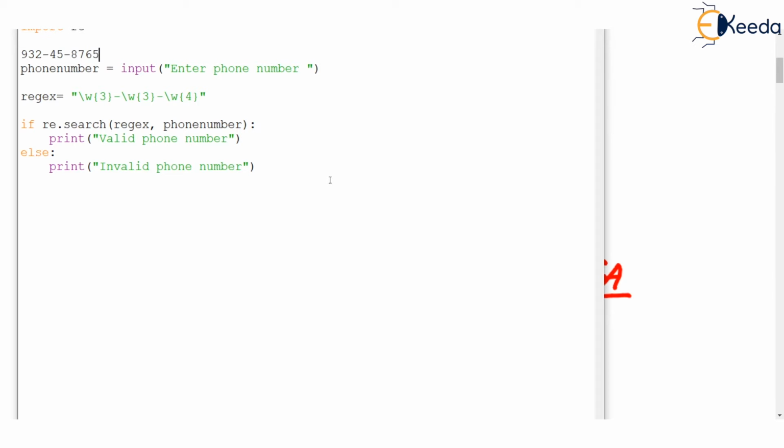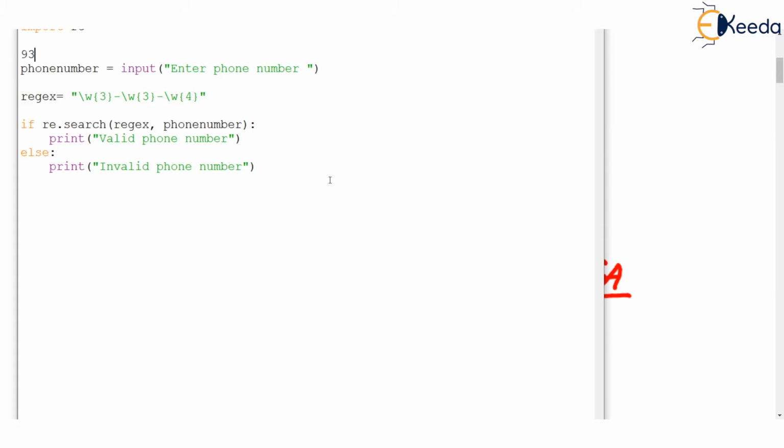So phone numbers are typically 3 plus 3 plus 4, 10 digits. And these 10 digits must be written as 3 digits, then a dash, 3 digits, then a dash, and then 4 digits.